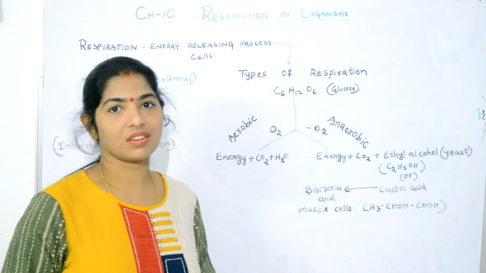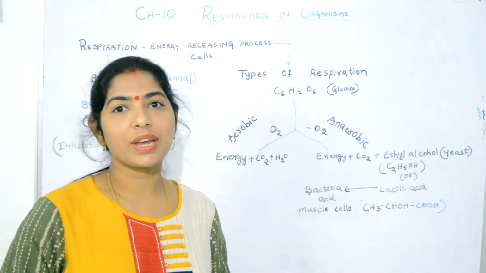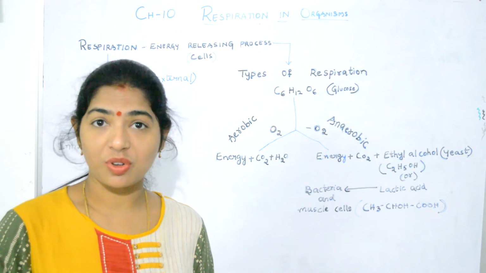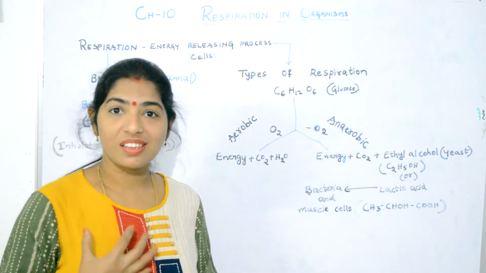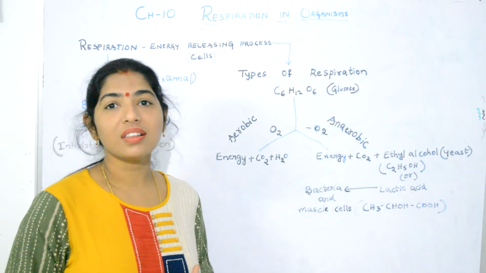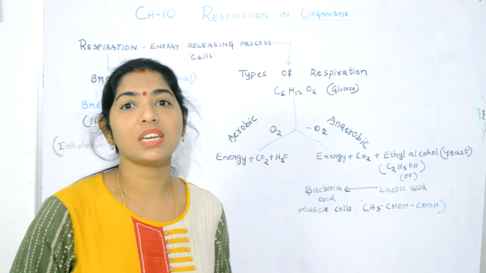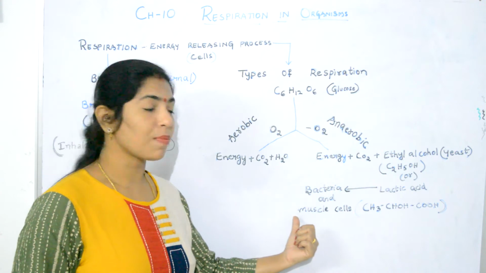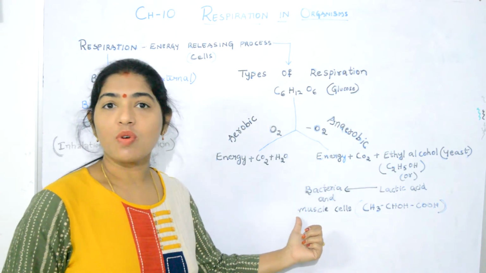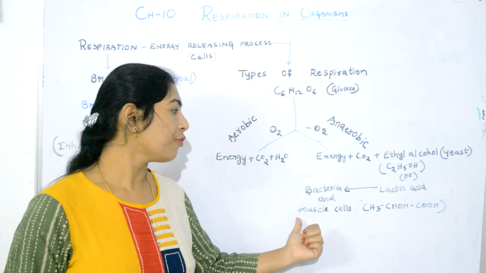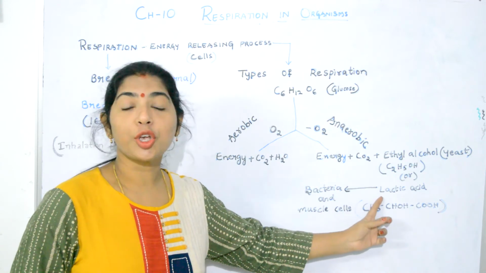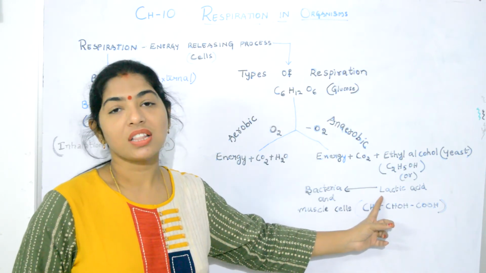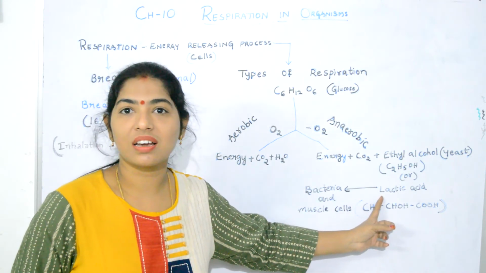Generally, when a person does strenuous exercise or runs or jogs, there is a temporary deficiency of oxygen, so the muscle cells respire anaerobically. Because of lactic acid accumulation in the muscle cells, the person feels muscle cramps.